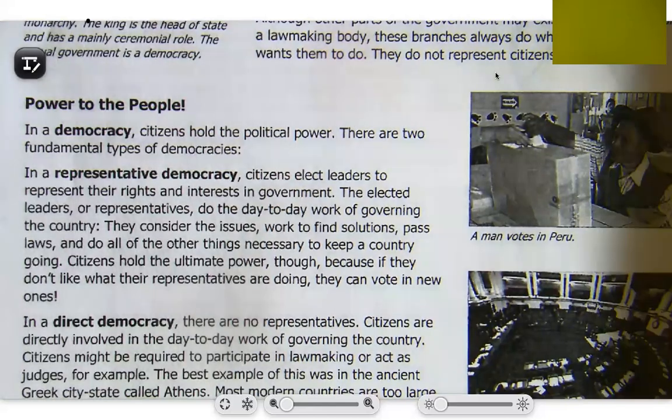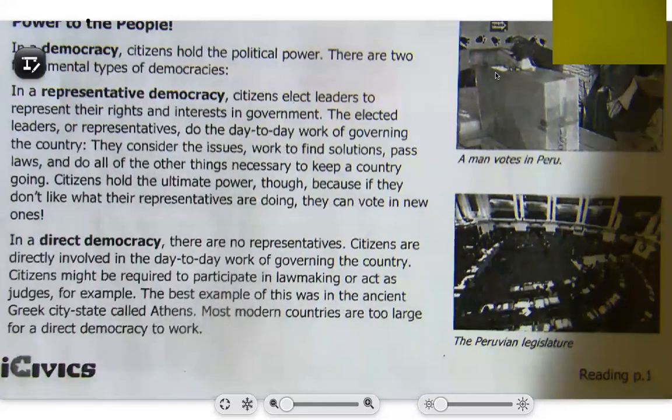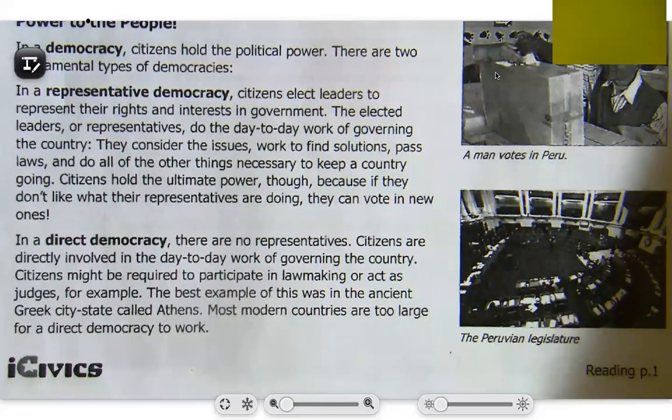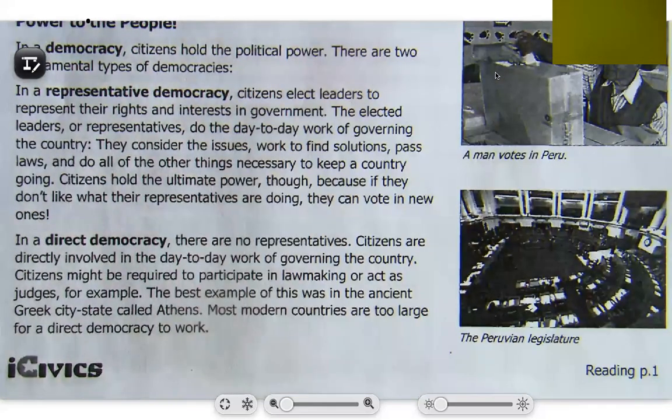So let's go down to in a direct democracy. In a direct democracy, there are no representatives. Citizens are directly involved in the day-to-day work of governing the country. Citizens might be required to participate in lawmaking or act as judges, for example. The best example of this was in the ancient Greek city-state called Athens. Most modern countries are too large for a direct democracy to work.